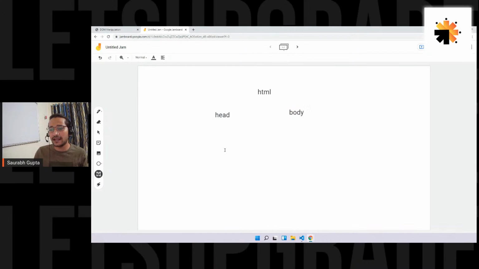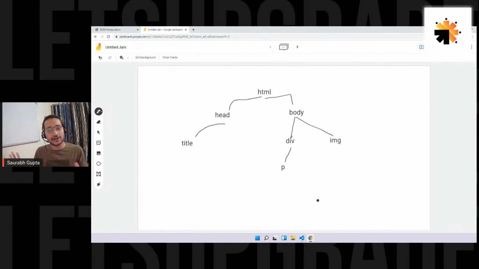Inside head, I have title. Inside body, I have div, and also I have an image, and inside that div, I have a p. So inside HTML, I have head and body. Inside head, I have title. Inside body, I have div and image. And inside div, I have p. That's the basic structure that we have right now. So this is the tree structure of your HTML document.